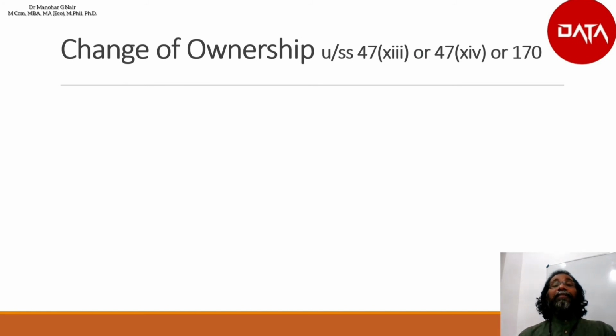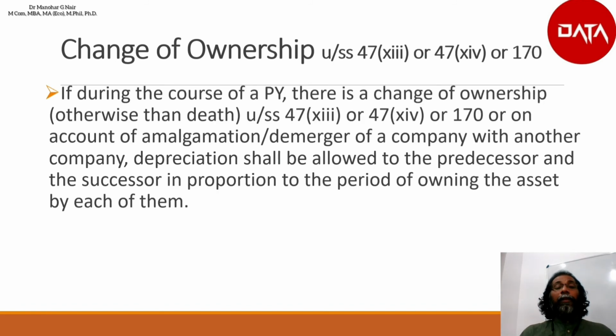Change of ownership under section 47 subsection 13, 47(14) and section 170. If during the course of a previous year there is a change of ownership otherwise than by death under section 47 subsection 13 or 47 subsection 14 or 170, or on account of amalgamation or demerger of a company with another company, depreciation shall be allowed to the predecessor and the successor in proportion to the period of owning the asset by each of them.